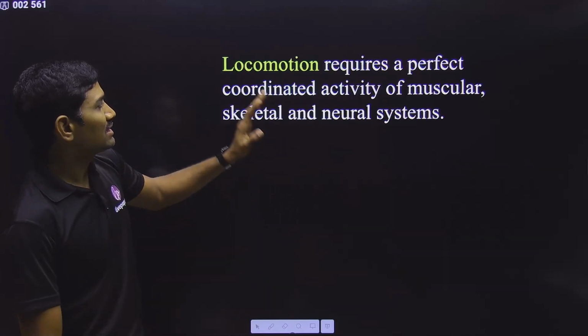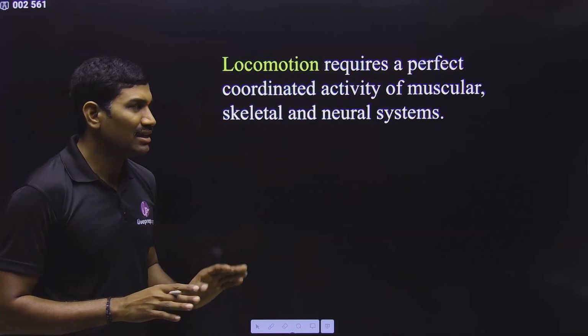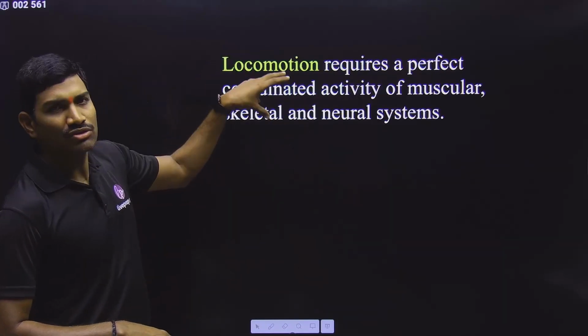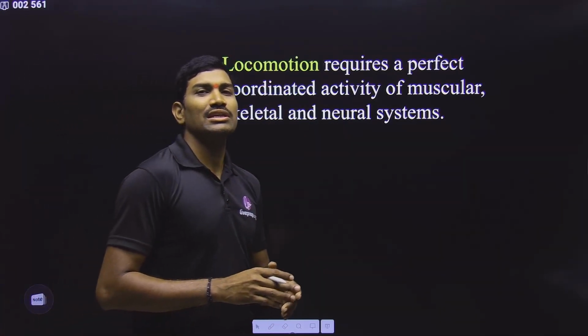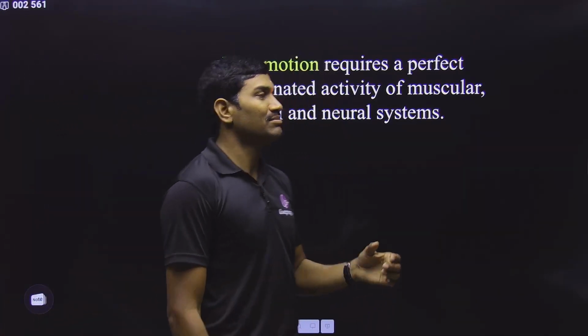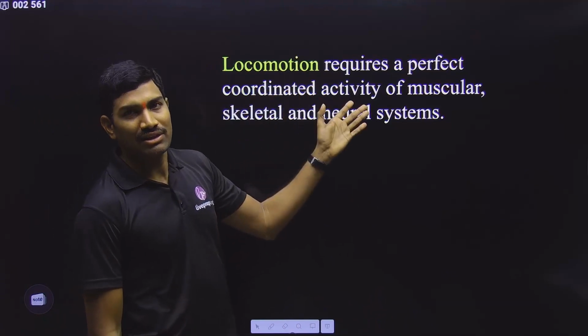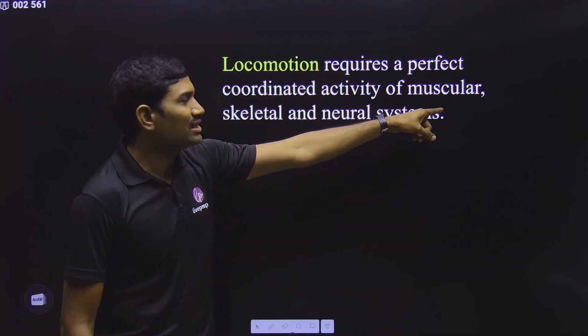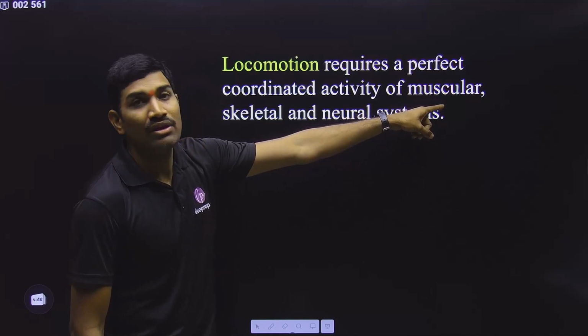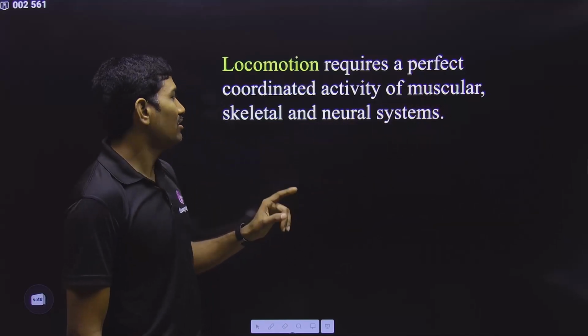Okay. So these are some examples that they have given in the NCERT. Then they give some general conclusion. What is locomotion? Locomotion is the change in the location of the organism, right? So locomotion requires coordination of various things. What is required here? Coordinated activity of muscles is involved here.